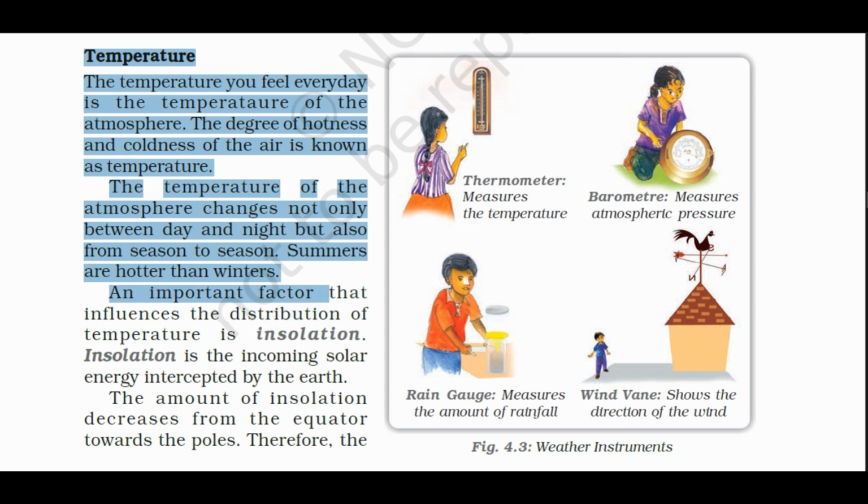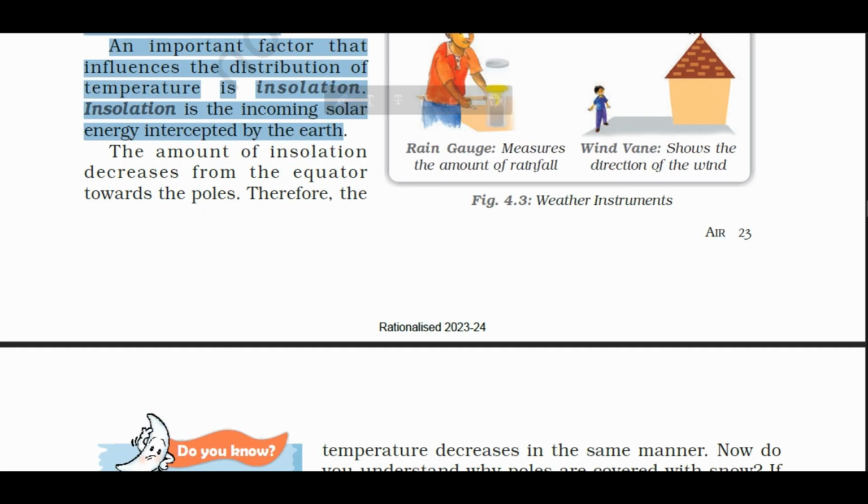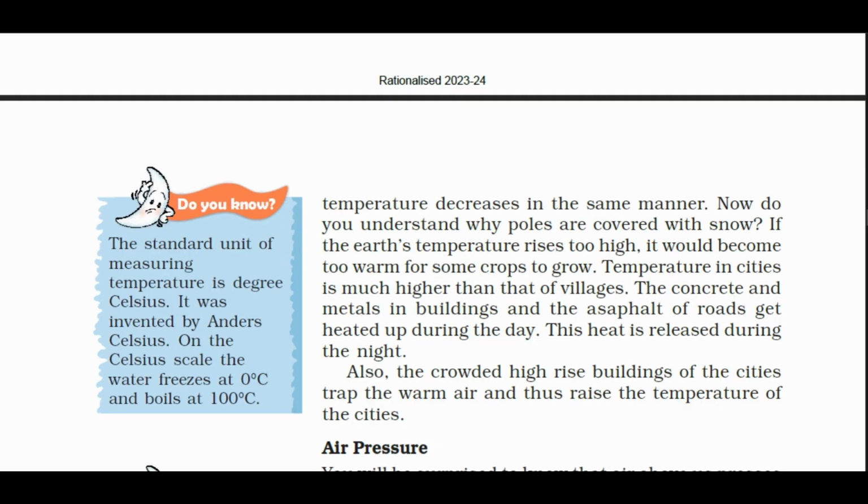An important factor that influences the distribution of temperature is insolation. Insolation is the incoming solar energy intercepted by the Earth. The amount of insolation decreases from the equator towards the poles. Therefore, the temperature decreases in the same manner. Now, do you understand why poles are covered with snow?